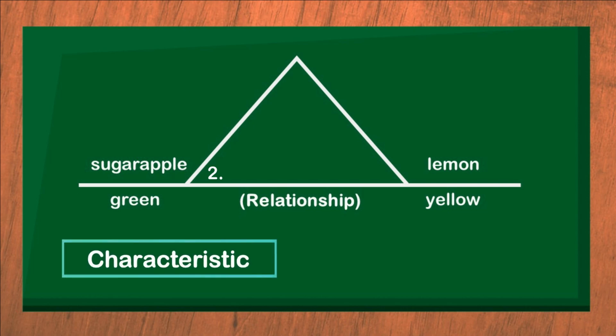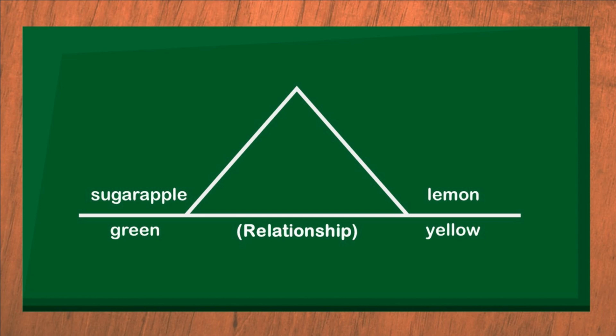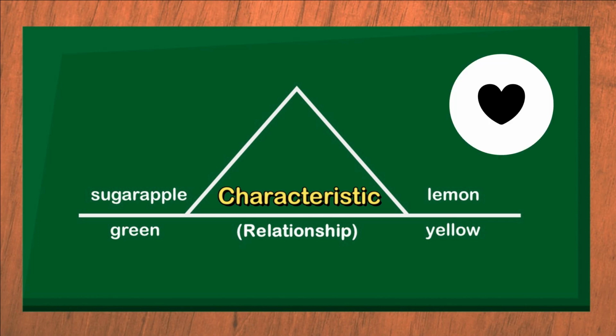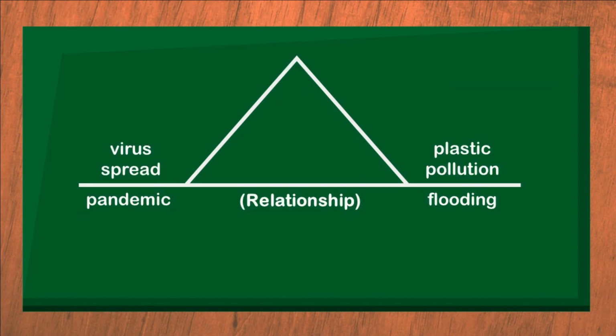Characteristic or symbol? The answer is characteristic because green and yellow are describing the colors of the fruits mentioned. Well done if you got it right.